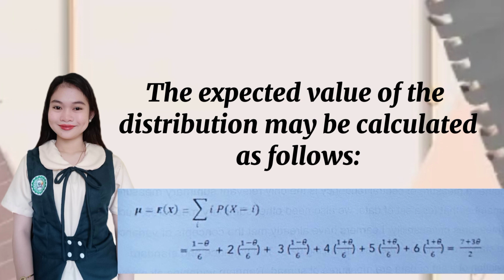If we apply the table, this will be the result: 1(1 − θ)/6 + 2(1 − θ)/6 + 3(1 − θ)/6 + 4(1 + θ)/6 + 5(1 + θ)/6 + 6(1 + θ)/6 = 7 + 30θ over 2.